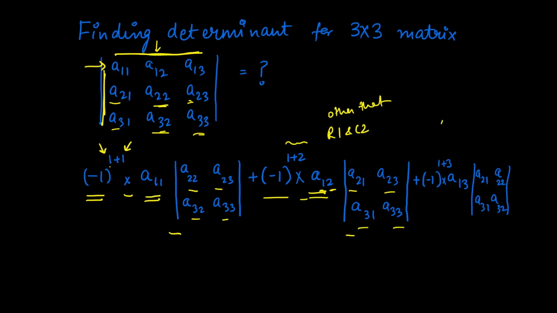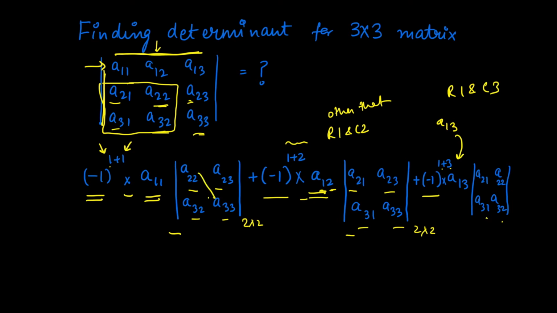And similarly, moving forward to the A13 element. This will be A13 multiplied by minus 1 to the power of 1 plus 3, and just eliminate the elements of row 1 and column 3. So you are left with this. It will be A21, A22, A31 and A32. Now this is a 2 by 2 determinant and we already know how to solve it. You multiply these elements and subtract the product of the other two elements. Solving this will help in finding the determinant of a 3 by 3 matrix.